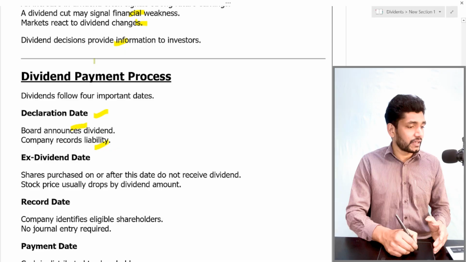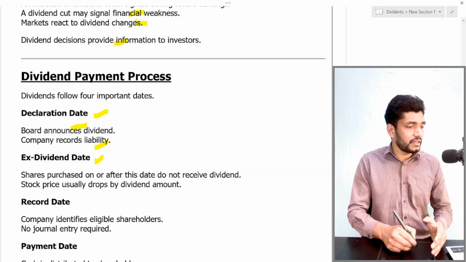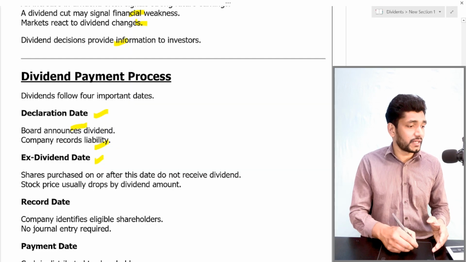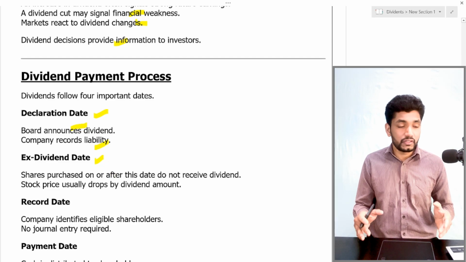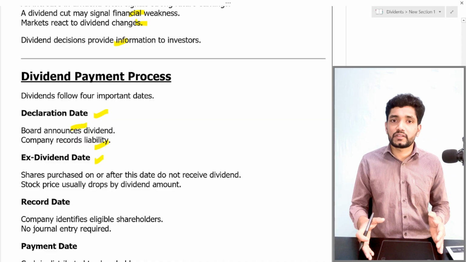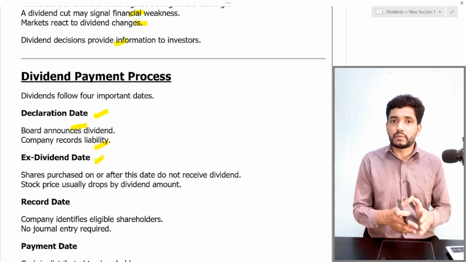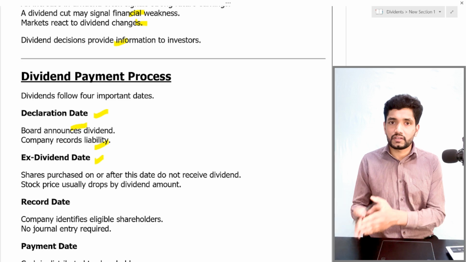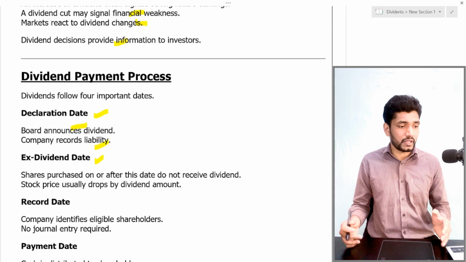Then the ex-dividend date. The ex-dividend date is a particular date decided by the management. That means a share purchased on or after this date will not receive the dividend. So until this date, anybody who purchases the share will get the dividend. After the ex-dividend date, if an investor purchases a share, they will not receive the dividend.